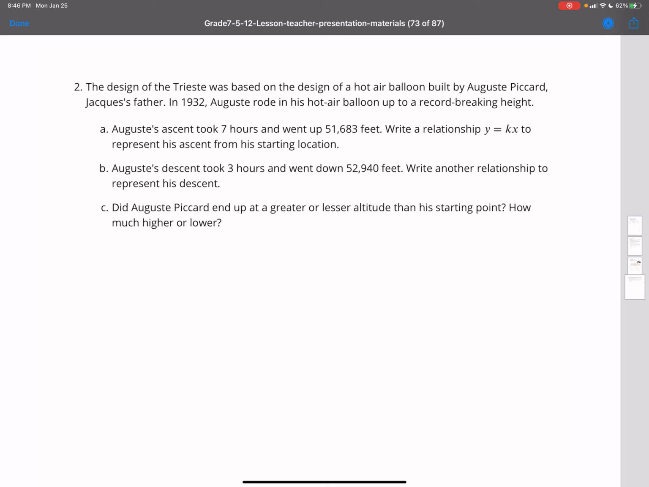All right, guys, let's look at the second question of the third student task statement. The design of the Trisette was based on the design of a hot air balloon built by Auguste Piccard, Jacques' father. In 1932, Auguste rode in his hot air balloon up to a record-breaking height. Part A. August's ascent took 7 hours and went up 51,683 feet.